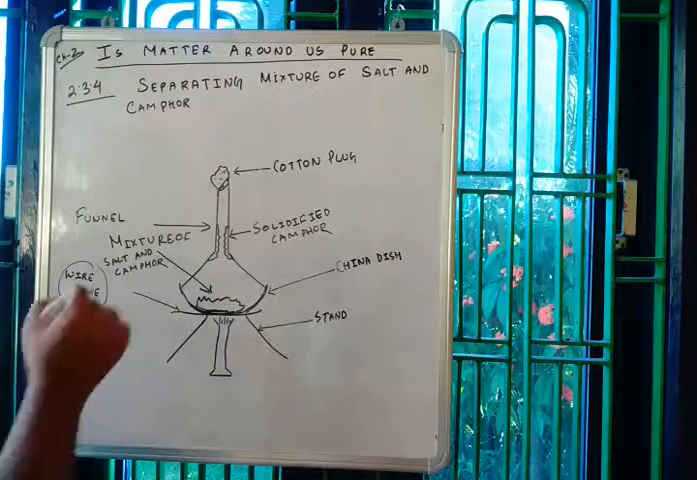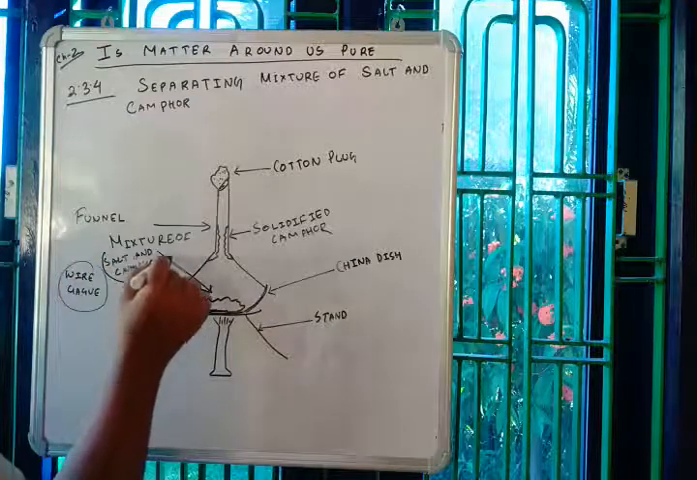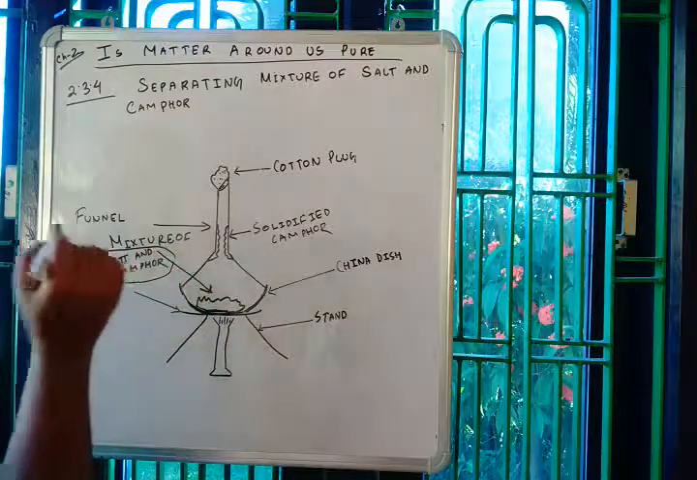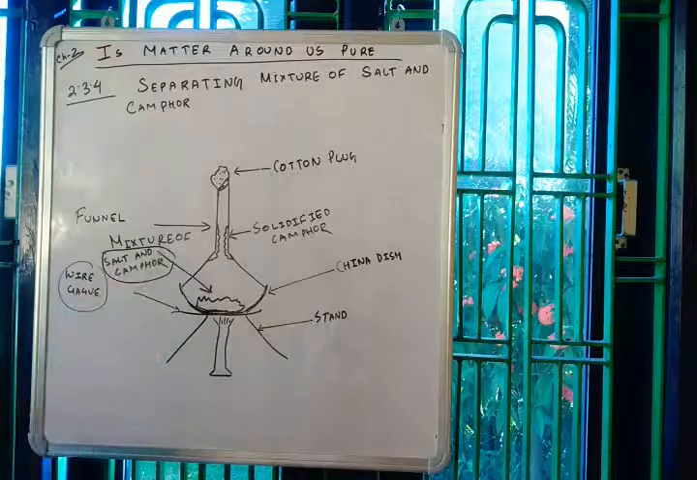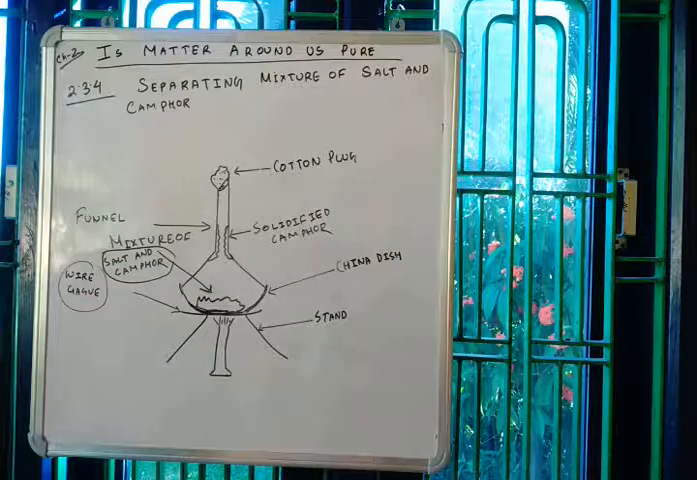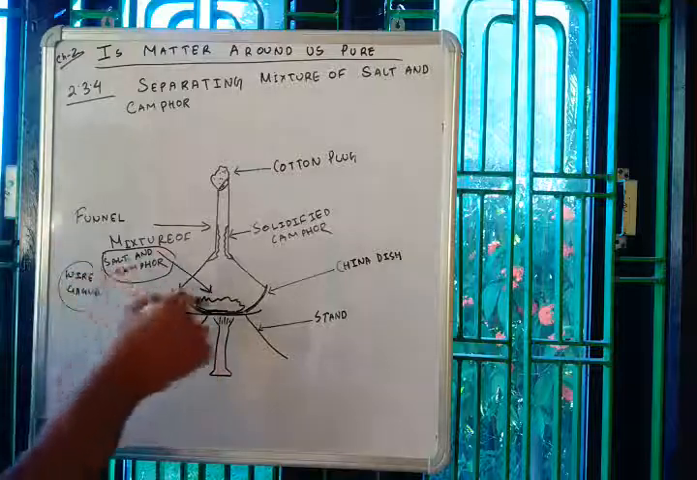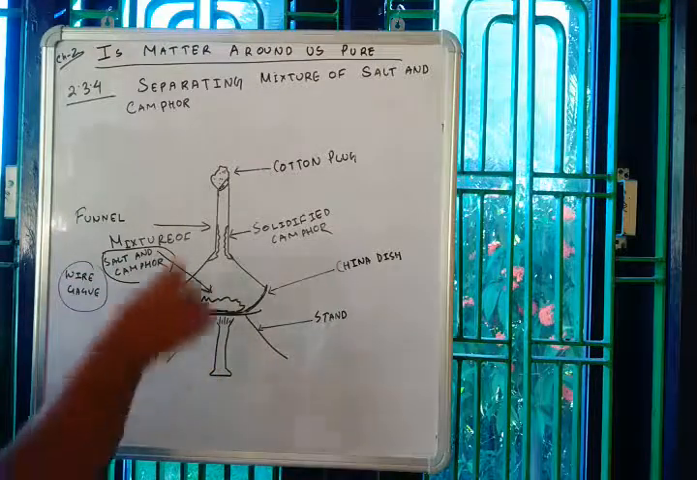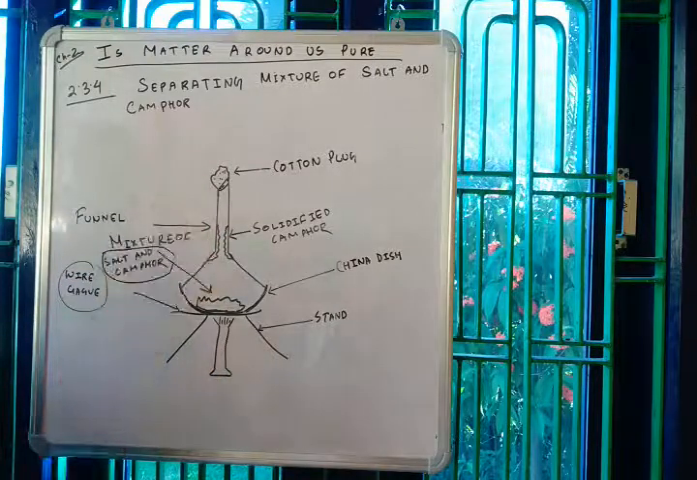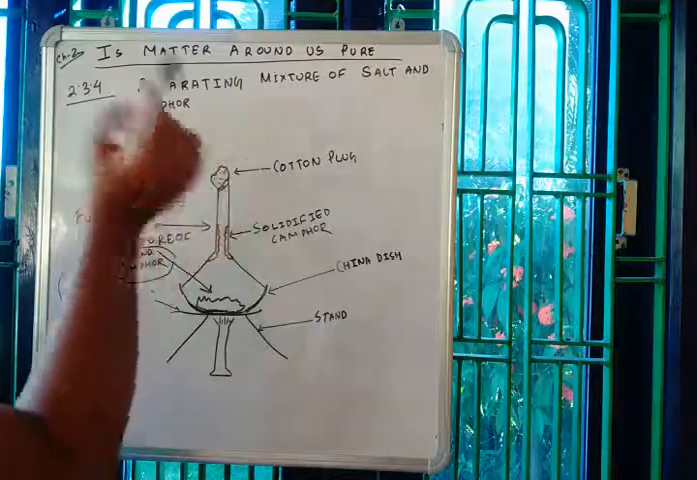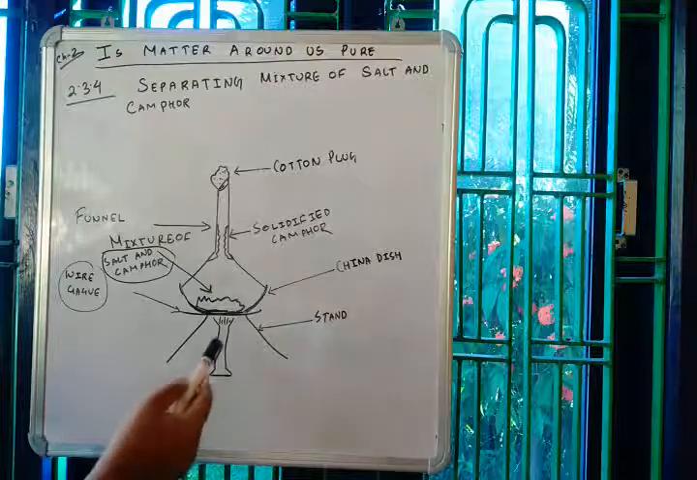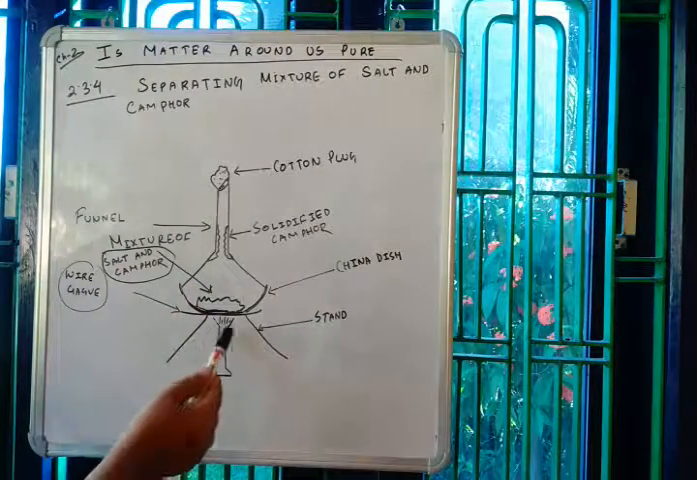So now I just told you that in order to use this method, one very important criterion is that one of the solids must be volatile. And in this example also we have camphor, which is volatile in nature. It sublimates, correct? So we will take a mixture of salt and camphor over here. We will keep a funnel upside down so that none of the vapor can escape. And here we have used the cotton plug. Now we will light the burner and start it.